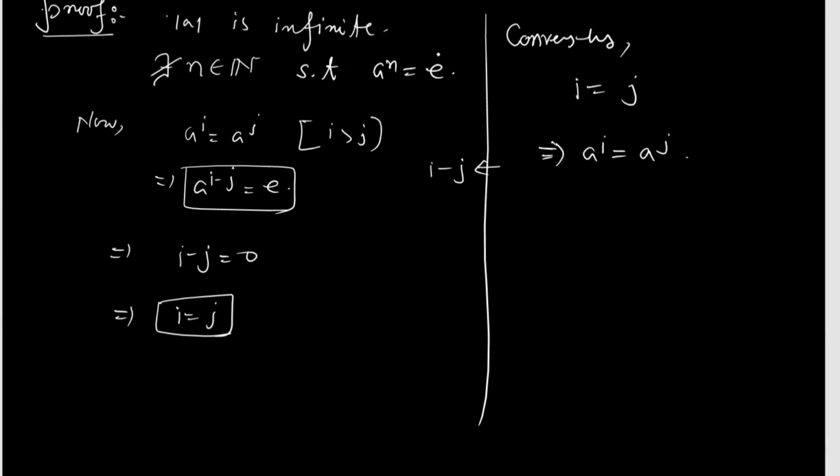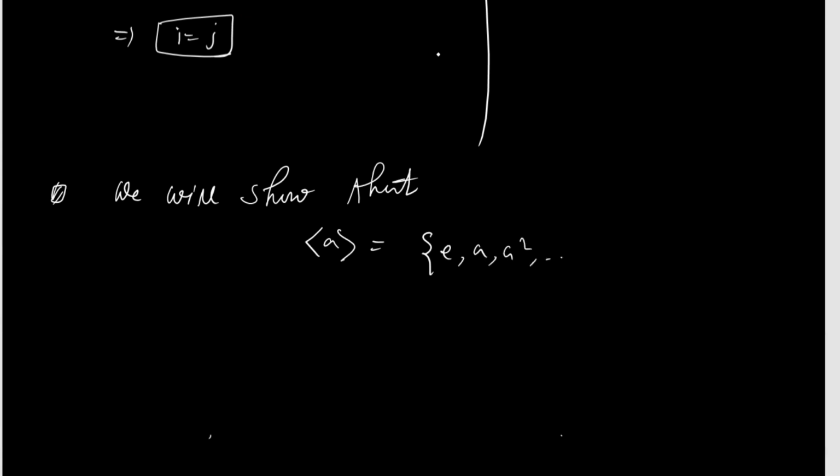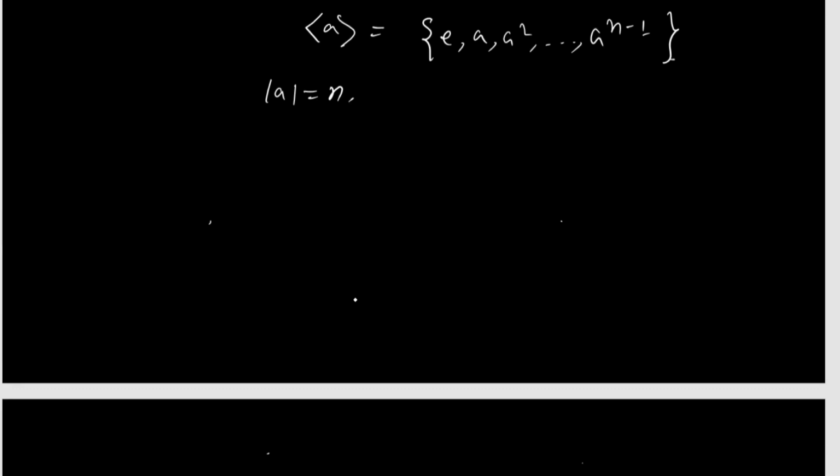Now the second part. We will show that the subgroup generated by a equals {identity, a, a^2, ..., a^(n-1)}, where the order of a equals n, that is, finite order. Suppose S equals {identity, a, a^2, ..., a^(n-1)}.